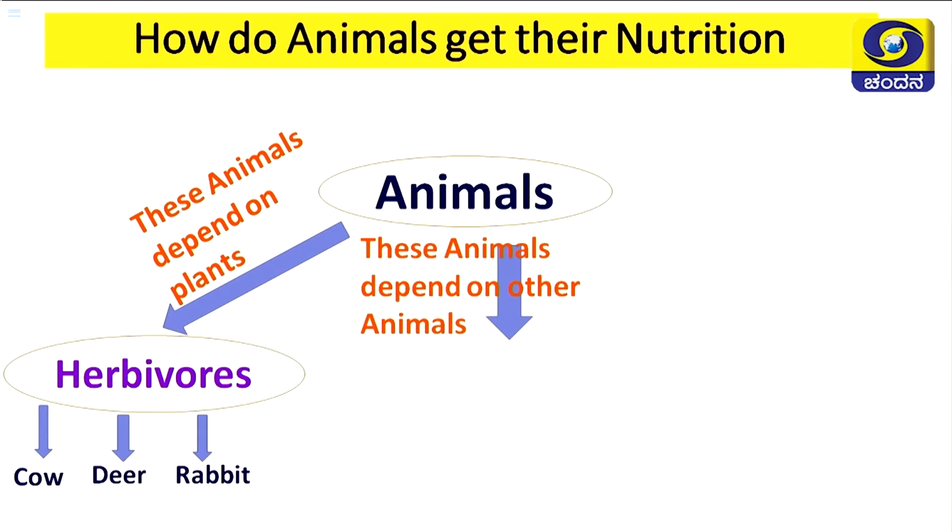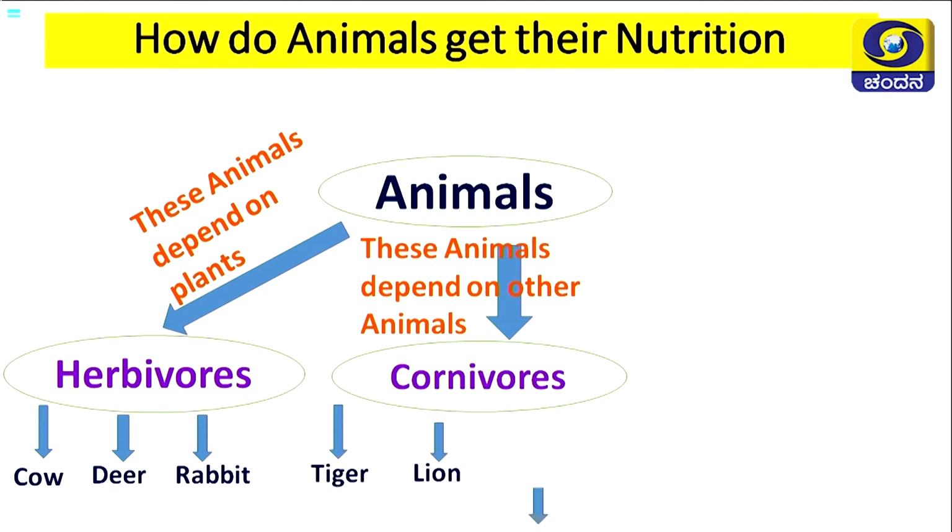And there are few animals which depend on other animals directly. They eat meat or flesh of the other animals. Normally we call these animals carnivorous animals. Examples for that are all wild animals: tiger, lion, and even cheetah.